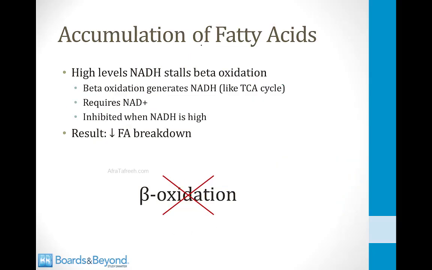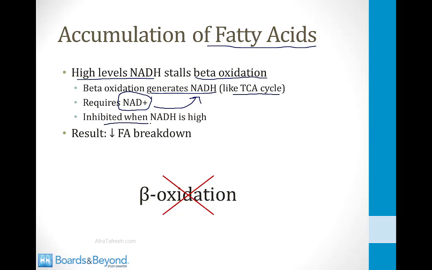Now let's talk about why alcoholics accumulate fatty acids in their livers. The high levels of NADH, which we've been discussing, stall the process of beta oxidation, which is the process by which fatty acids are broken down. I talk about beta oxidation in detail in the module on fatty acids, but for our purposes here, you should just know that beta oxidation generates NADH, just like the TCA cycle. This means it requires NAD+ in order to function, but as we have been discussing, in alcoholics, all the NAD+ is tied up in the form of NADH. This means the process of beta oxidation is going to be inhibited when levels of NADH are high, and therefore there will be less fatty acid breakdown from inhibition of beta oxidation.